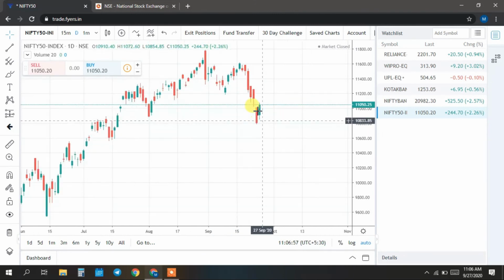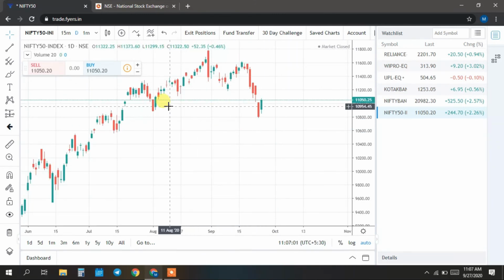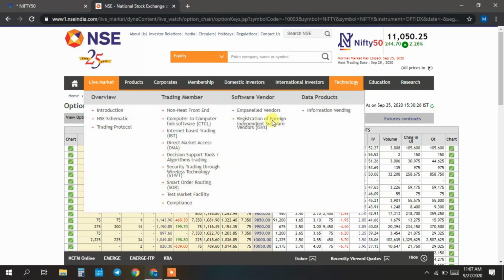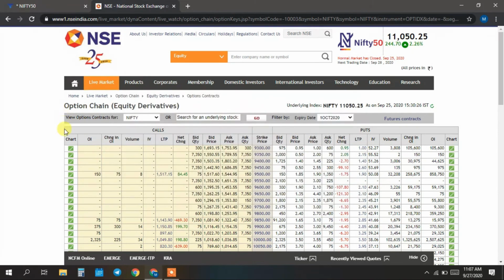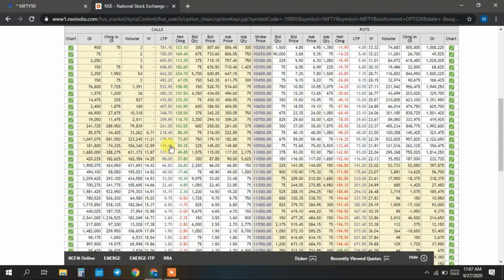In Nifty, it's almost the same as Bank Nifty, but a little bit different. Now we can see the resistance and support levels of Nifty through the option chain, as I said at the start of the video. How do you check the option chain for support and resistance levels? If you come to the NSE website, you can see option chain under equity derivatives. You can select Nifty, and the weekly expiry is on 10th October. After clicking 10th October, you will get this data.